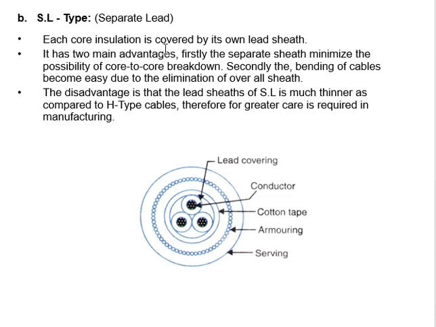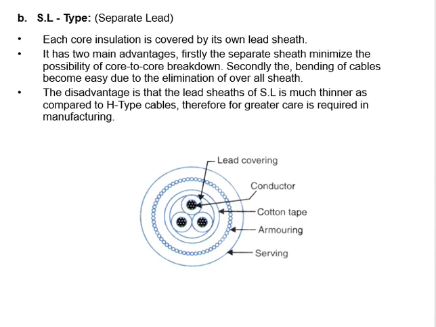It has two main advantages. First, the separate sheath minimizes the possibility of core to core breakdown, and second, the bending of the cable becomes easy. Yes, as you provide a lead sheath to each conductor, the mechanical strength of the cable also increases, and it can easily bend while laying the cable underground.